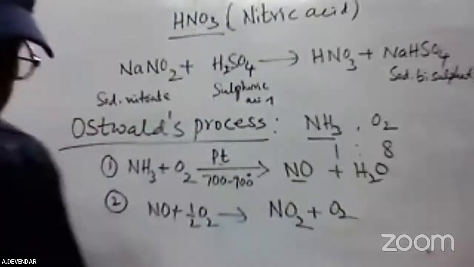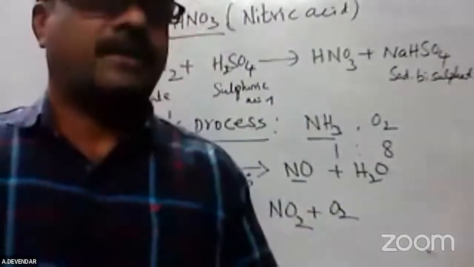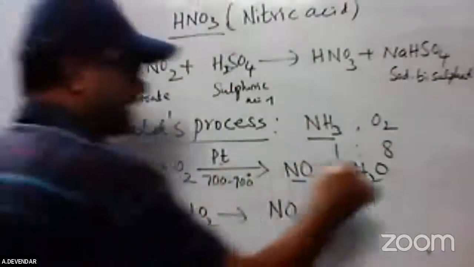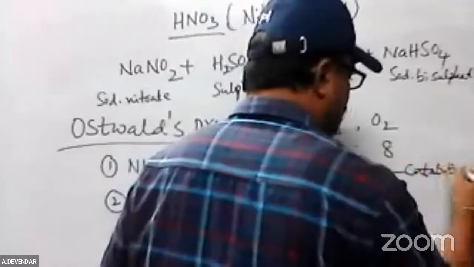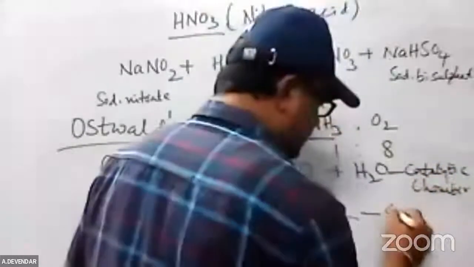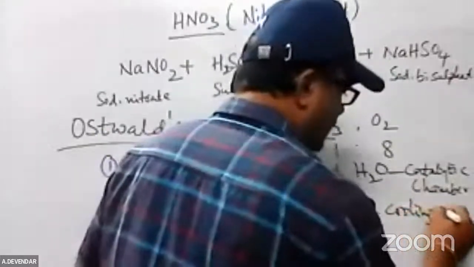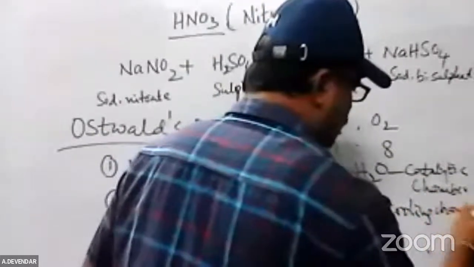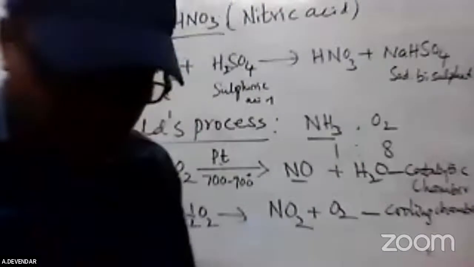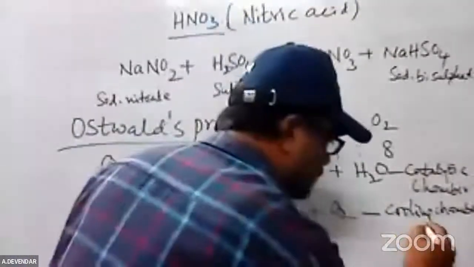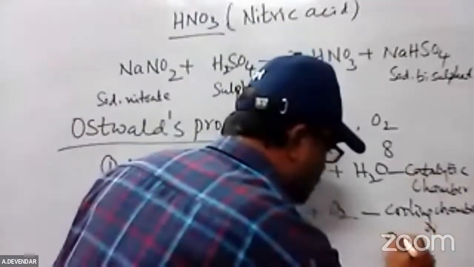This nitrogen dioxide undergoes hydrolysis in the absorption chamber. The first is called the catalytic chamber. The cooling chamber is also called the oxidation chamber.